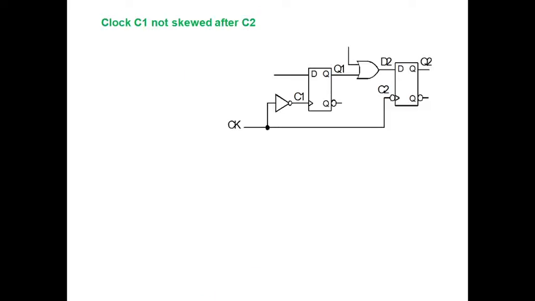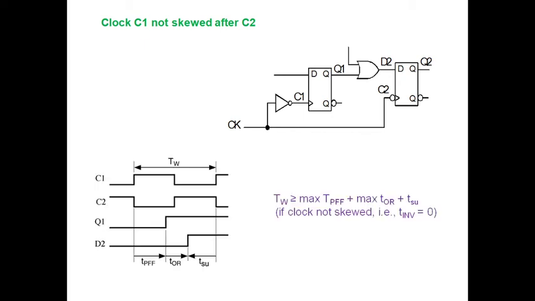Next, if C1 is not skewed after C2, the same explanation applies. C1 is not skewed means both the first flip-flop and the second flip-flop are receiving the clock at the same time, and I am going to have the equation in this manner. Now C1 is skewed after C2. So clock CK is directly connected to C2. After that C1 is getting the clock signal. That means can I shift my C2 signal towards the left side?